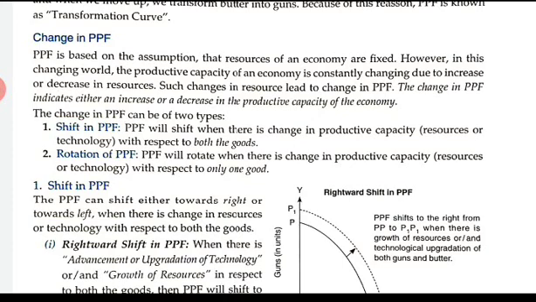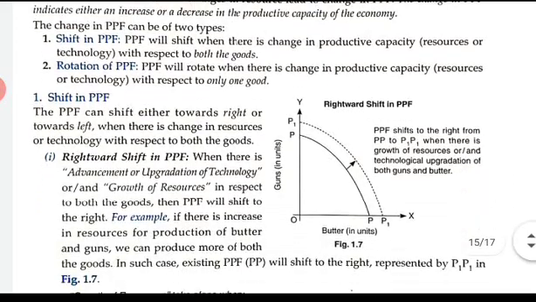And another is the rotation. The PPF will rotate when there is a change in productive capacity, resources or technology with respect to only one good. For example, when there is a change in resource and technology of butter only, the PPF will rotate, and when there is a change in resources and technology with respect to only gun, then PPF will rotate on the side where the gun is being measured. Okay, so first we will see how the shift is taking place.